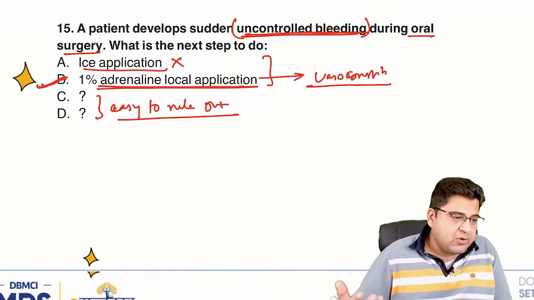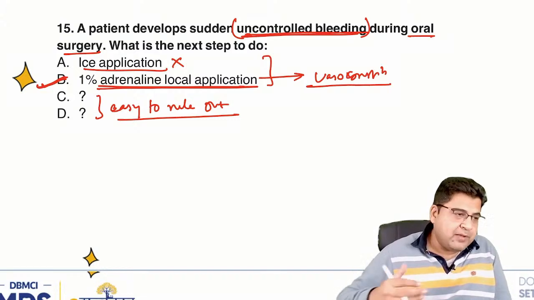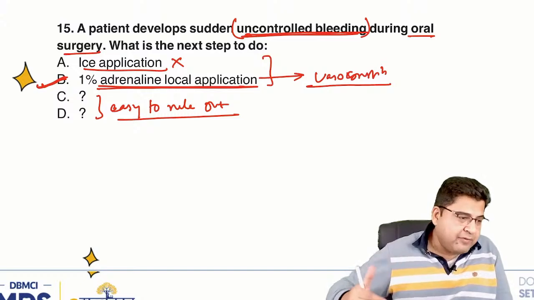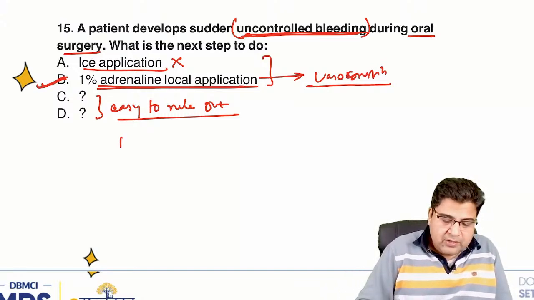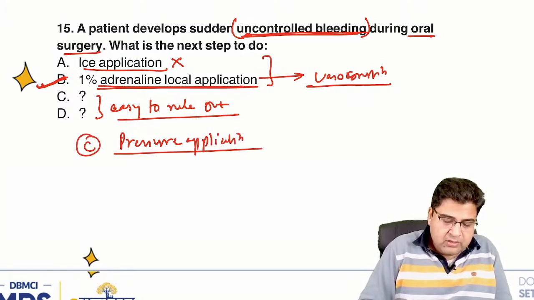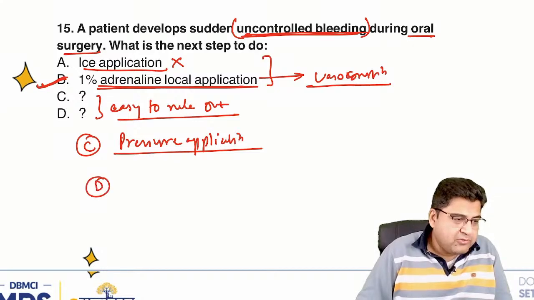Other options I don't know because I got only this partial feedback. So after question number 11, whatever questions I'm displaying, I have got half of the information. Okay, there was an option of pressure application. One option is pressure application. Number 3 option. Number 4 option.